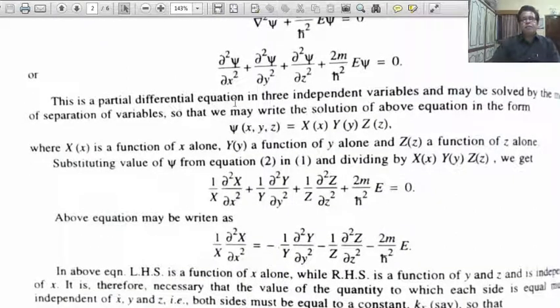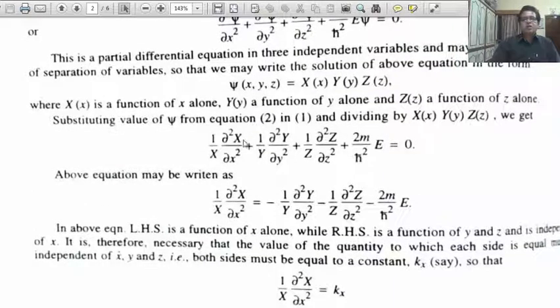This is a partial differential equation in 3 independent variables and may be solved by separation of variables as we do for free particle. Similarly, psi xyz equal to X(x) Y(y) Z(z), product of 3 functions which depend independently on x, y and z.